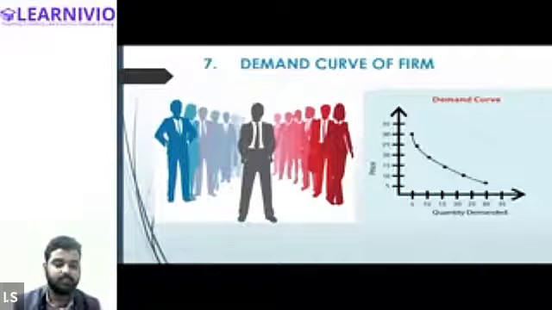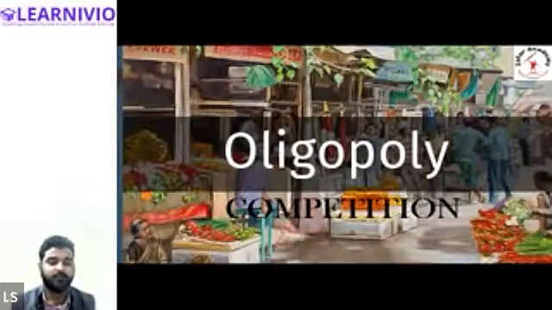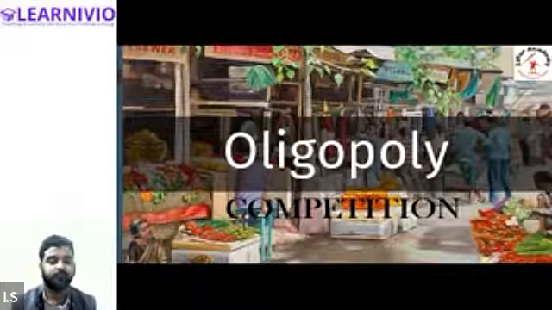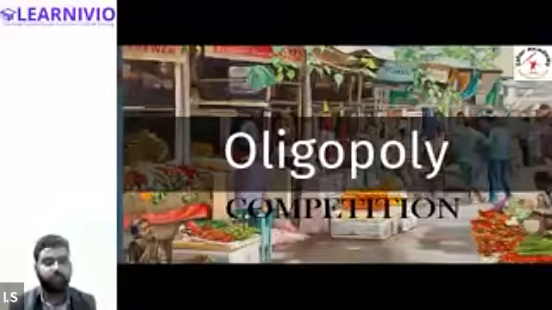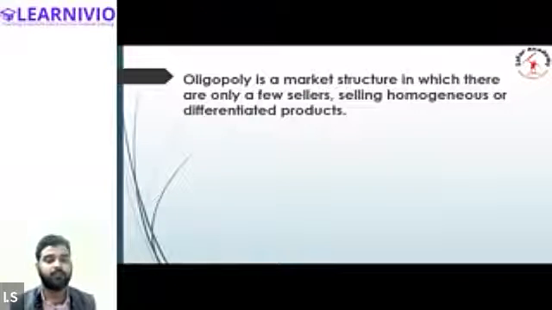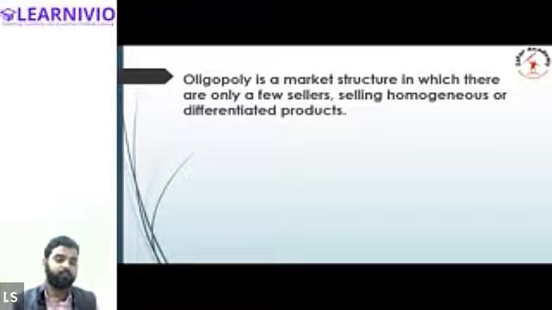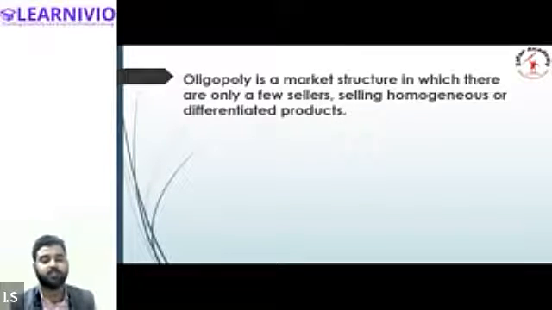So let's move to the next type of market. This one is the last form of market. This is called oligopoly market. Repeat after me. Oligopoly. Oligopoly market. Perfect. And what is an oligopoly market? It is a market structure, obviously a form of market like any other market, wherein sellers sell homogeneous as well as differentiated products. So both kinds of product are being sold in this market. A seller may sell the homogeneous product, and a seller may sell the differentiated product as well.